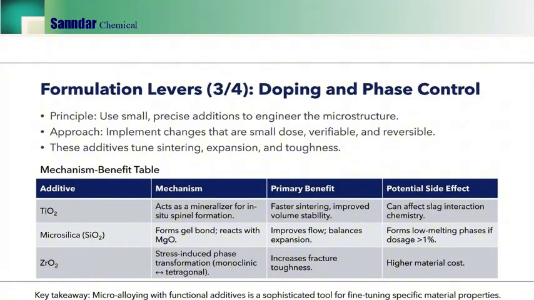Microsilica provides gel-type binding and can balance expansion, but dosage must be controlled to avoid low melting phases above certain levels. ZrO2 improves fracture toughness through stress-induced phase transformation, but increases material cost. Overall, doping is a sophisticated tool for targeted improvement, not a substitute for correct system design.